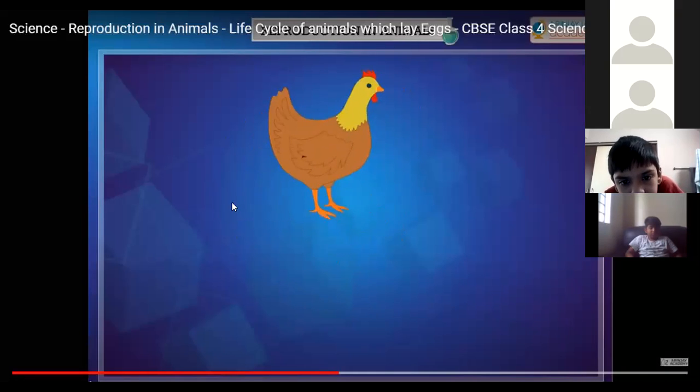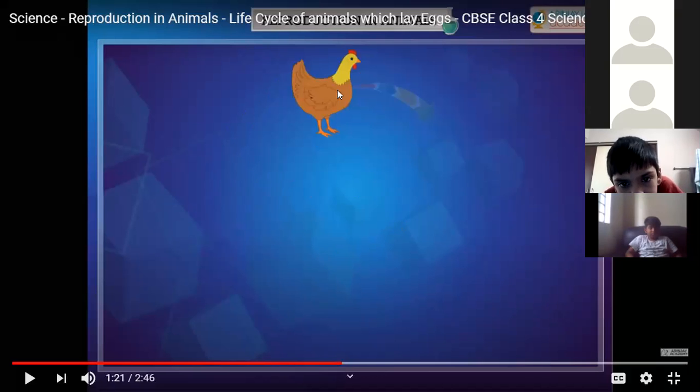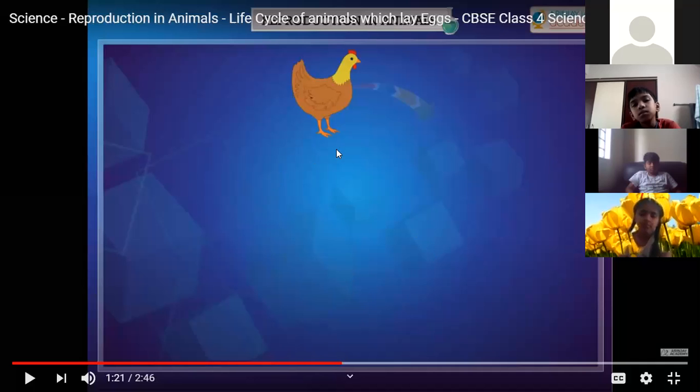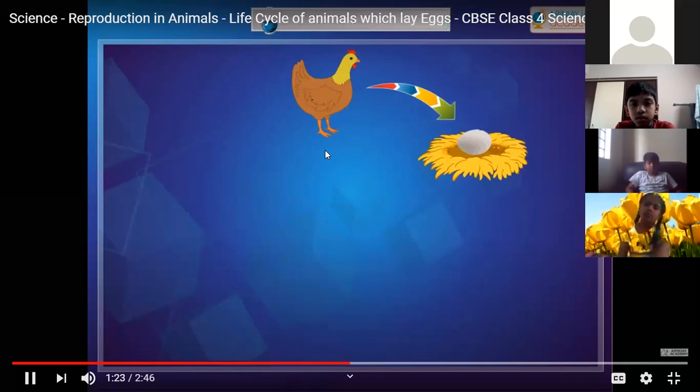The egg grows. Now we'll see how the egg will change into a chick or the embryo. See here, the egg. In the life cycle of the hen, we are going to see how it lays eggs, how the baby chick comes out and how it grows into an adult. The whole process of laying eggs and becoming an adult is called life cycle. Here we are going to see the life cycle of a hen.